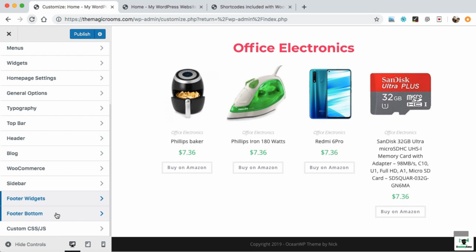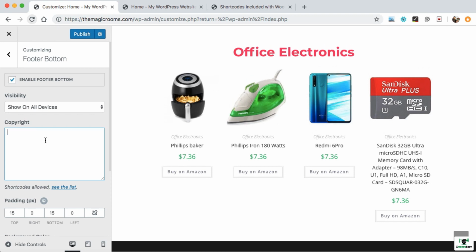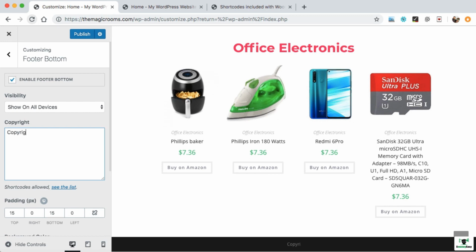Footer bottom. So this is the area from where we can write our own custom copyright text. So firstly, we can just delete this text. Now let's write our own one. So we can type like copyright 2019. Then we can put some vertical line. You can see the preview as well on the right bar. It is showing over here.